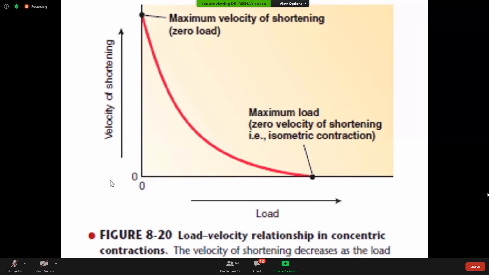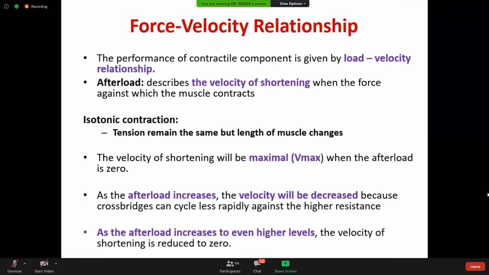So with lighter weight, you can contract the muscle faster, and with more load, the contraction will be hampered. So there is a relationship between load and velocity. There is also a relationship between length and tension. This was explained by the experiment. This is explained here. Please go through the slide.